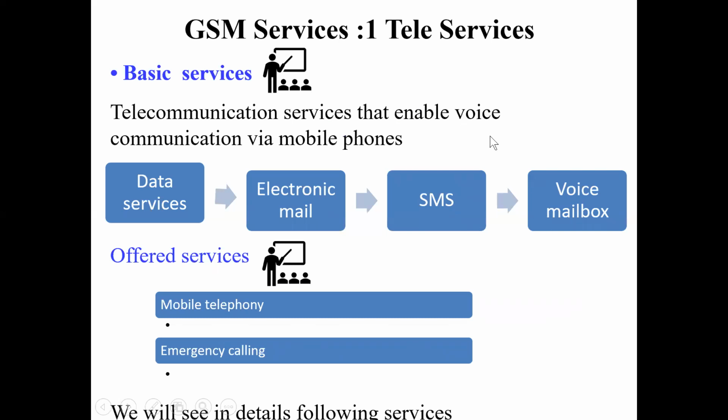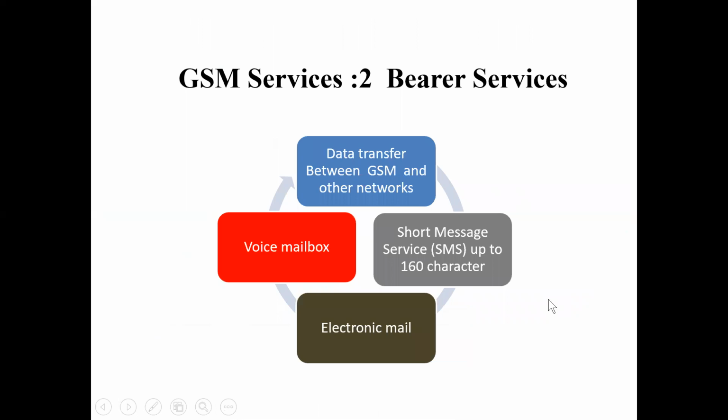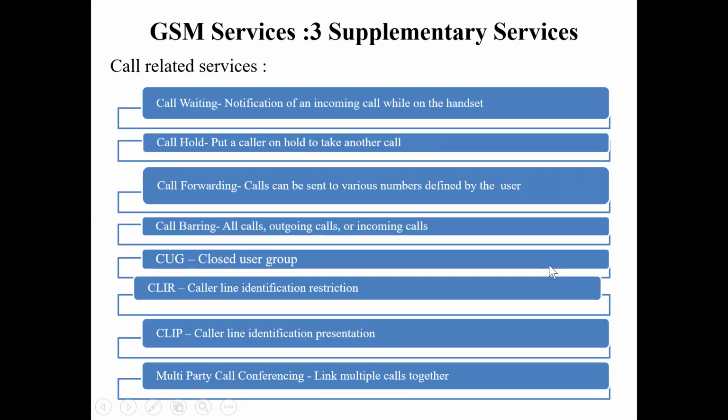These enable voice communication via mobile phone, whereas offered services are mobile telephony and emergency calling. Bearer services contain electronic mail, voice mailbox, and SMS limited to 160 characters. The data transfer between GSM and other networks like PSTN, ISDN is again one of the bearer services.